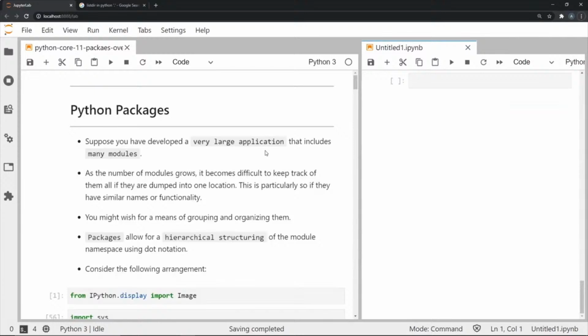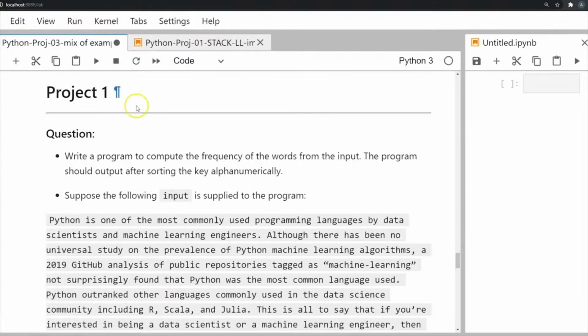So yeah, this was a very brief video on packages in Python. The conclusion being that packages are basically an organized way of storing many different modules that we might have created in a very large application. And these modules can be accessed using the familiar dot notation that we have used in other examples, such as methods when we were working with classes and objects. So let's start with this.